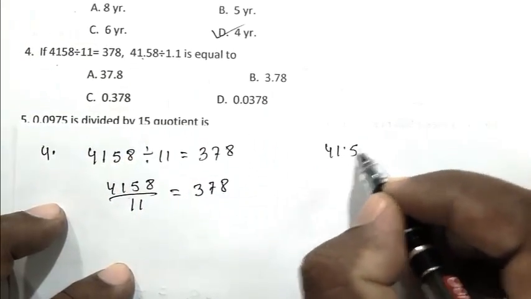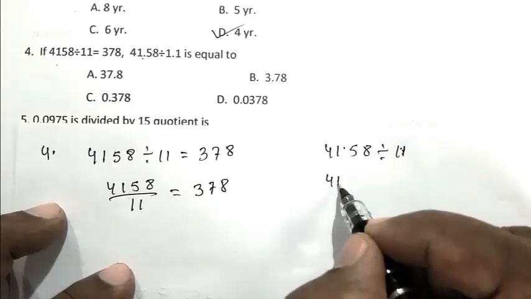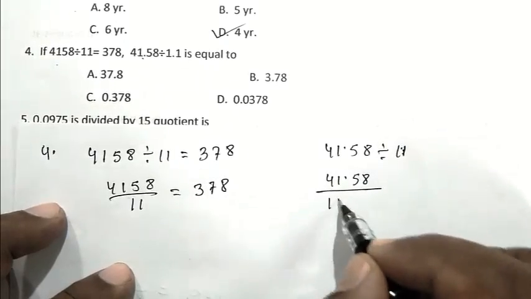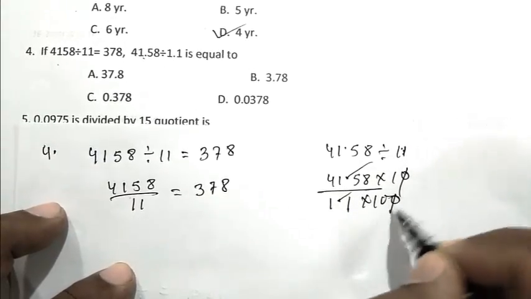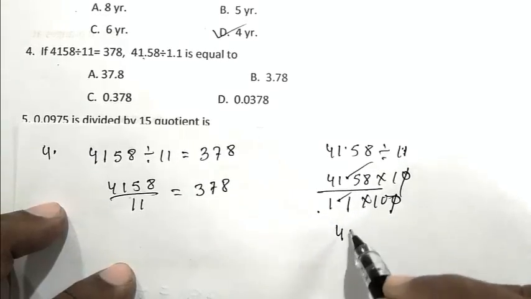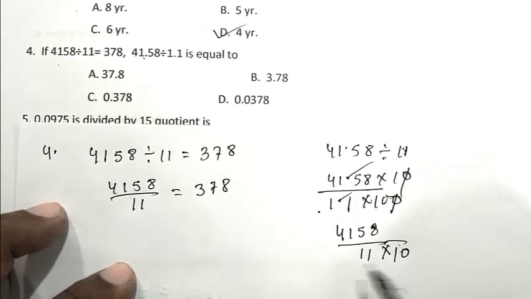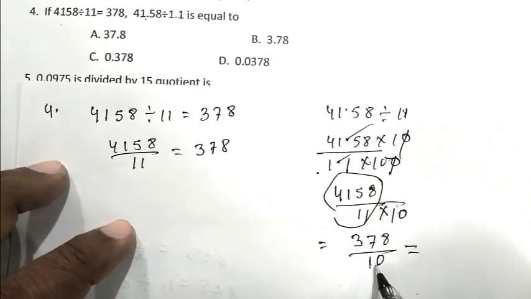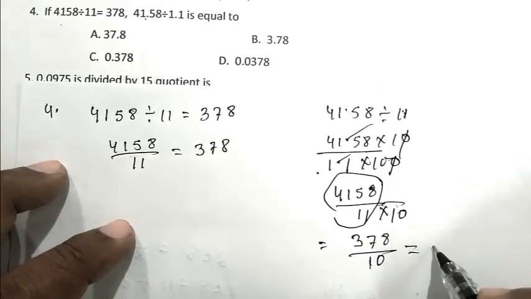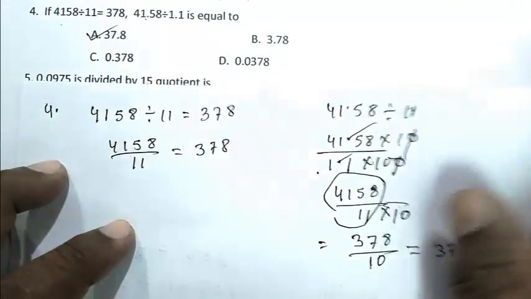Next friend, we write this expression, 41.58 divided by 1.1. Eliminating the point we get 100, eliminating the point we get 10. So 4158 by 11 into 10. So friend, the value of this expression is 378. 10 remains in the denominator. So we have to write it as 37.8. So A is the right answer.